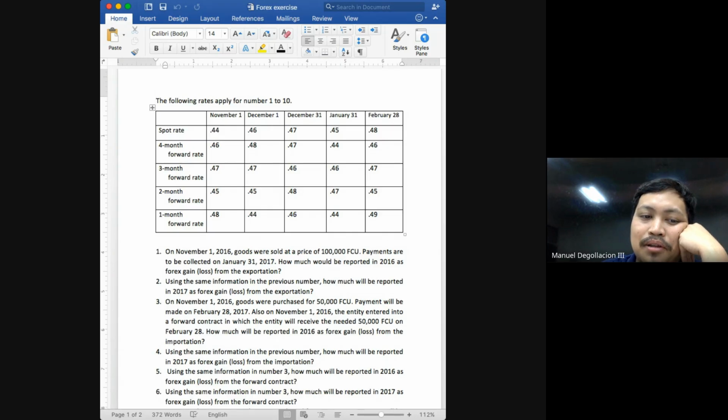Again, it's important for me that you know how to do this, class. You will always be using the estimated spot rate on the date of settlement.